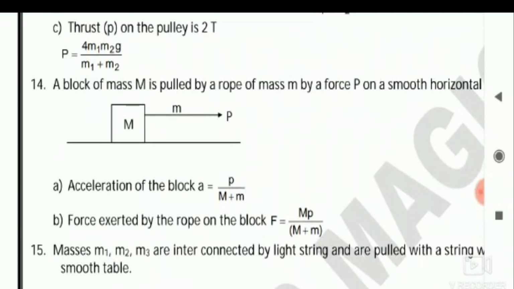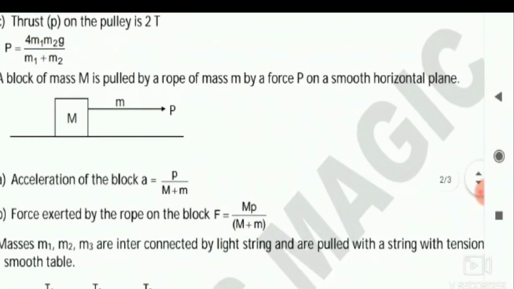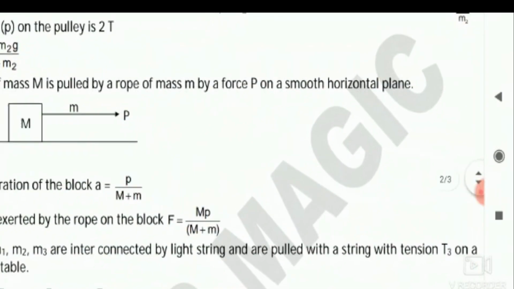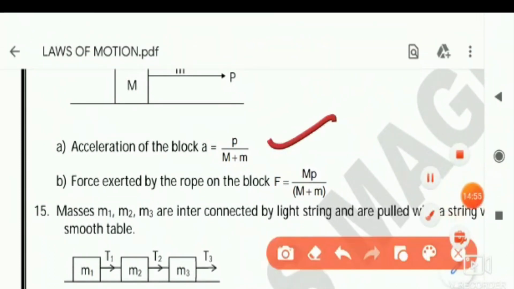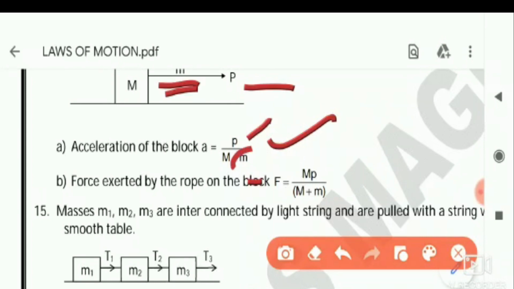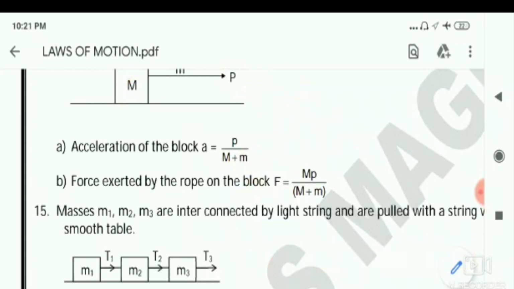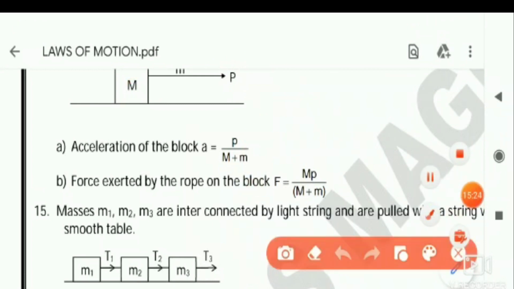A block of mass capital M is pulled by a rope of mass small m by a force P on a smooth horizontal plane. Then the acceleration formula you know well: force by mass. Here the force is P, so that's why P is written here. F is equal to MA, so A is equal to P by M. If the rope is of negligible mass, then there is no need to write small m. But this is also a considerable mass, so that should also be considered. So the block mass is M, the rope mass is m, so the total mass now becomes M plus m.